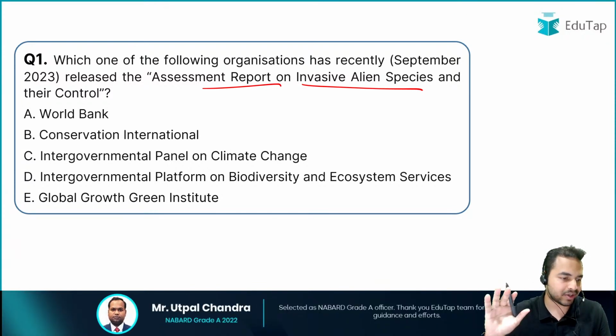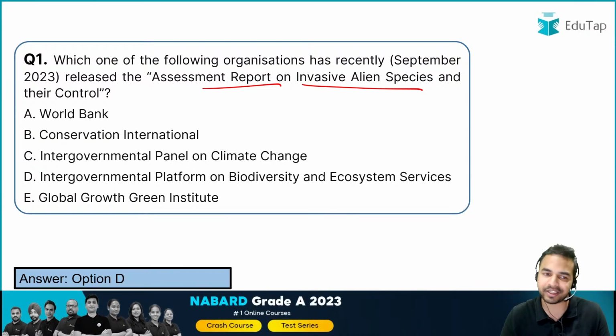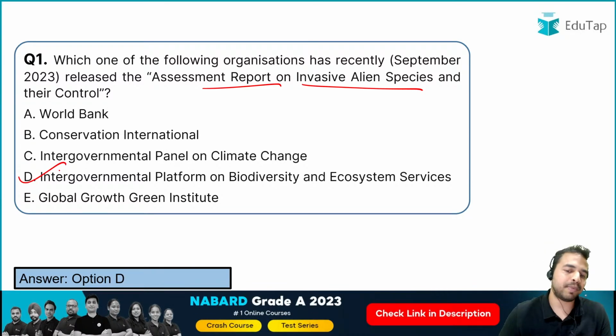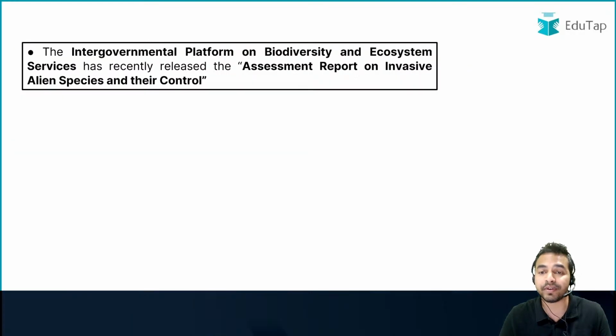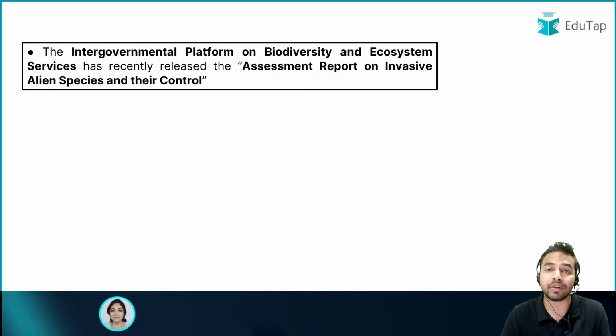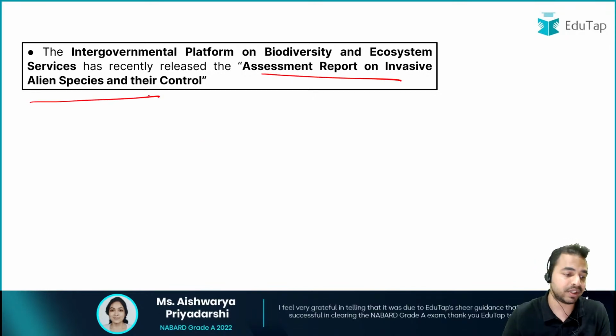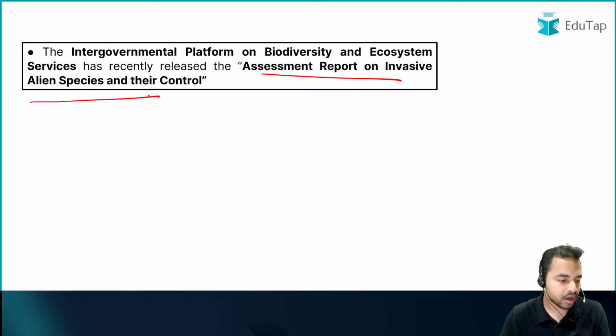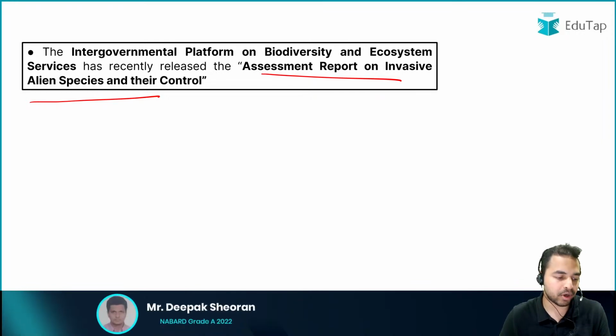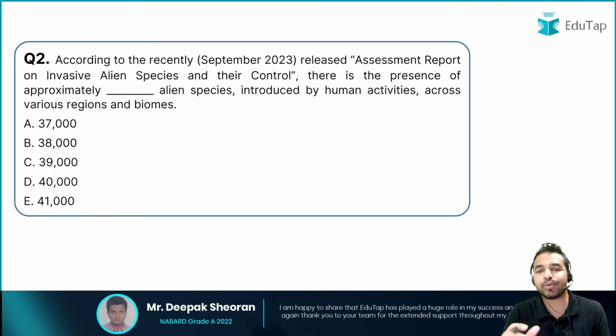Quickly tell me what is the right answer in the chat box. So Rohit, Naman, Nilesh, Sridevi, Stonewall, everybody is saying option D is the right answer. That is absolutely right. Intergovernmental Platform on the Biodiversity and Ecosystem Services is the name of that body which has come up with this particular report, which is titled as the Assessment Report on Invasive Alien Species and Their Control. Absolutely right, Prashant, Yukta, Naman, all of you have given me the right answer. Let's move on to the next question.